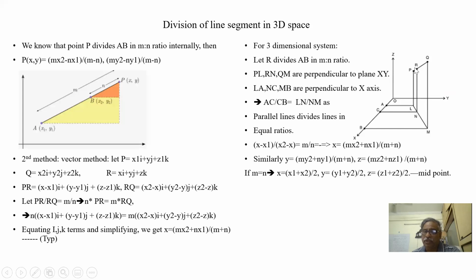Now I draw perpendiculars to the xy plane. PL is a perpendicular to the xy plane, RN is a perpendicular to the xy plane, and QM is a perpendicular.